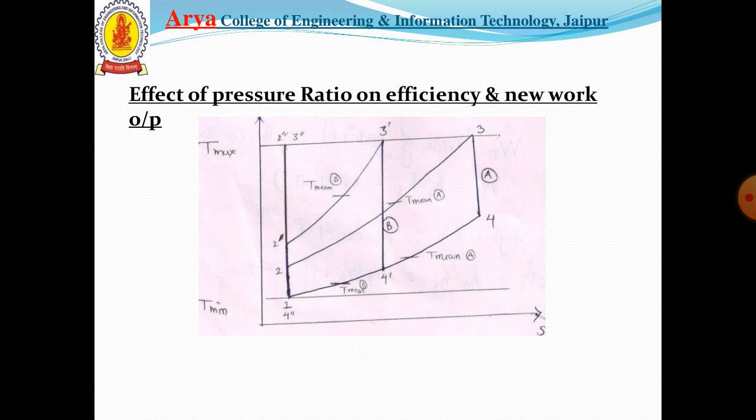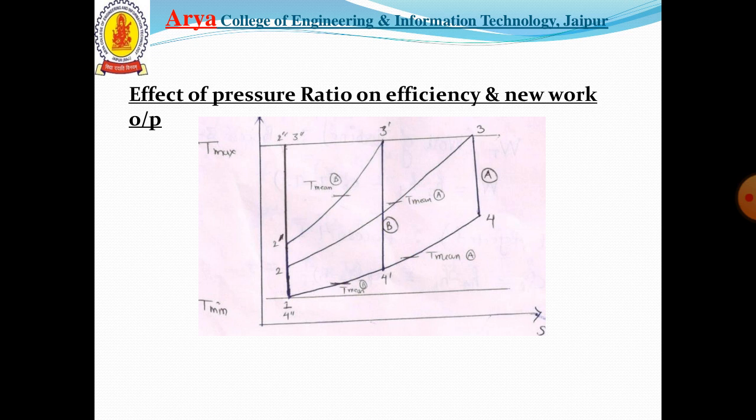Now, the effect of the pressure ratio on the efficiency and net work output. In an actual working gas turbine, the cycle works between two temperature limits, that is T maximum and T minimum. T maximum is due to the metallurgical condition of the turbine blades and T minimum is due to the atmospheric conditions. When the pressure ratio is unity, both efficiency and net work output are equal to 0, and both start increasing with the increase in the pressure ratio, as shown in the figure.